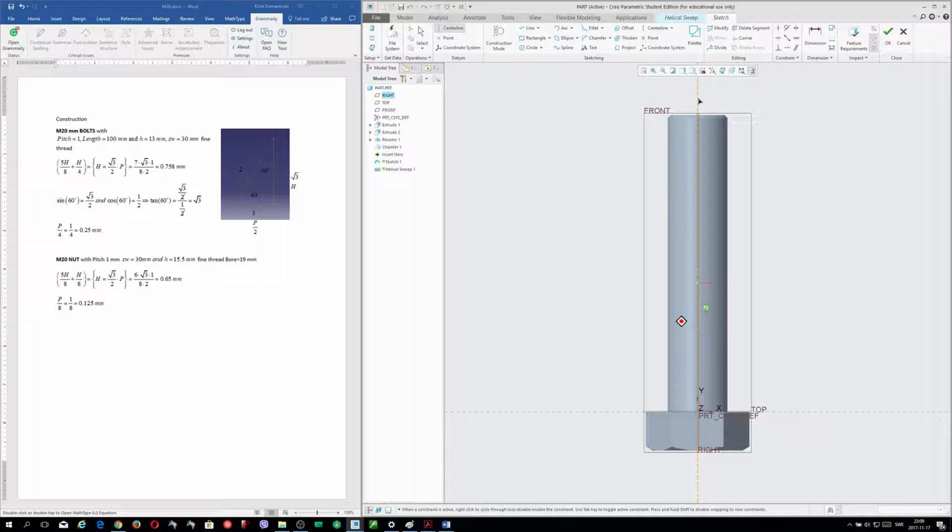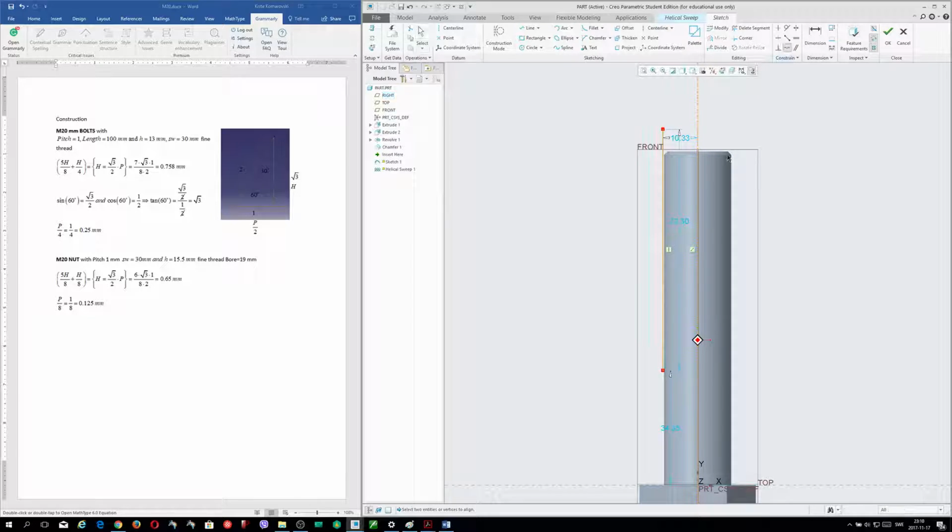Remember, center line you must take anyway. So, and after that I will take a line here. I will take line from here to here. Okay. And now I'd like to do a coincidence with this here.